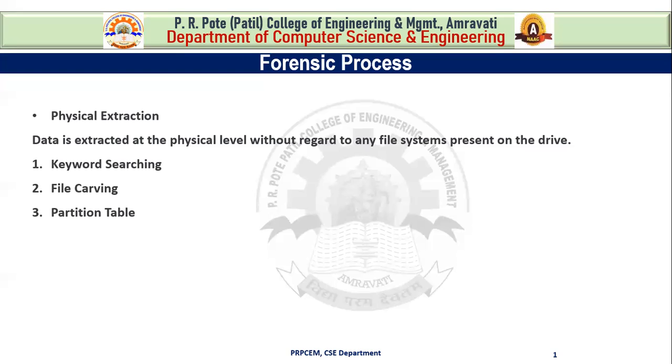Here we use some file utility programs to scan the physical drive, not keyword searching. And the third one is partition table. Now we know that there are some partition tables. So the partition structure will help to identify file system presence and determine if the entire physical size of the hard drive is accounted for.